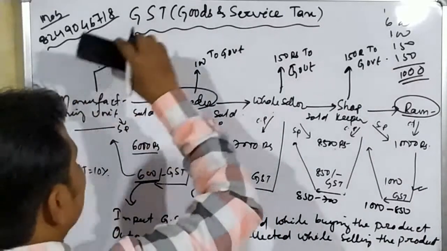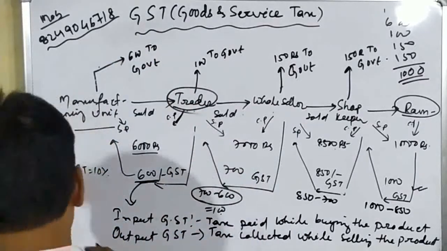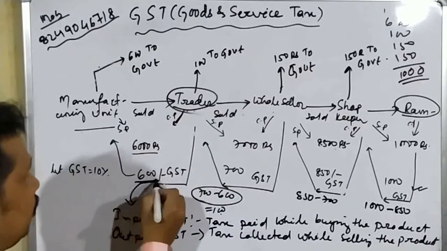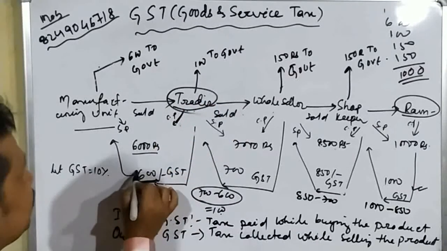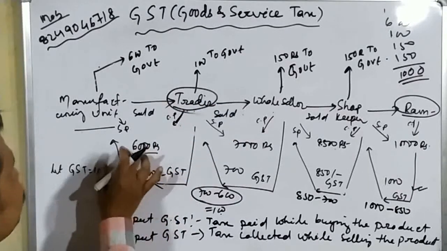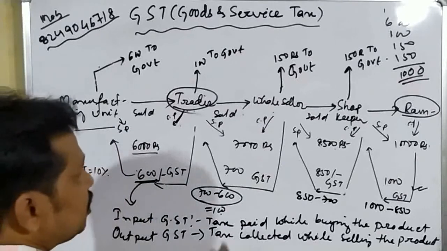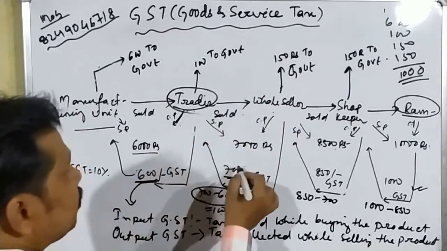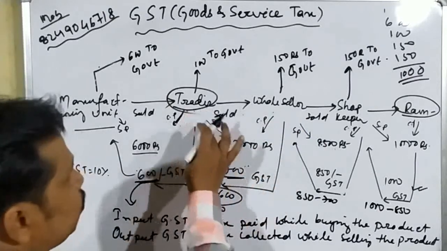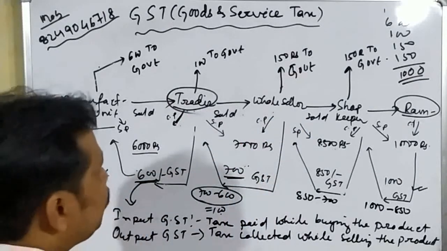So here we can see that this 600 rupees is the input GST for the trader, and 600 is equal to the output GST for the manufacturer. Similarly, 700 is the input GST for the wholesaler and output GST for the trader.